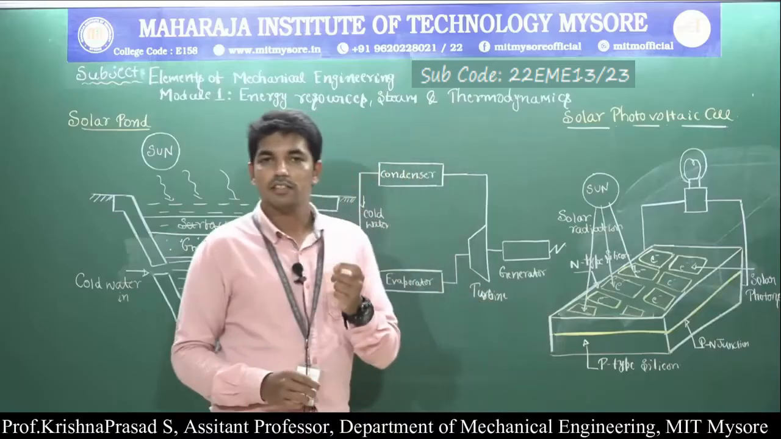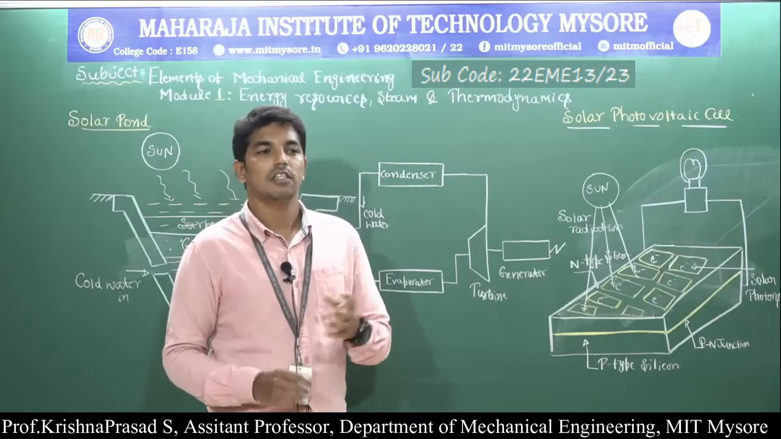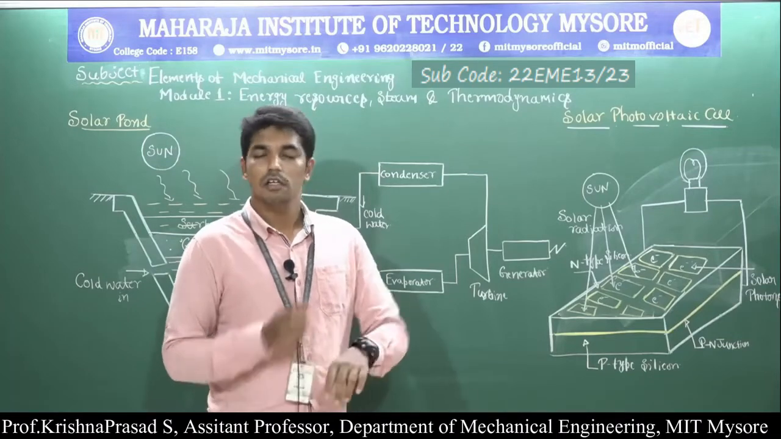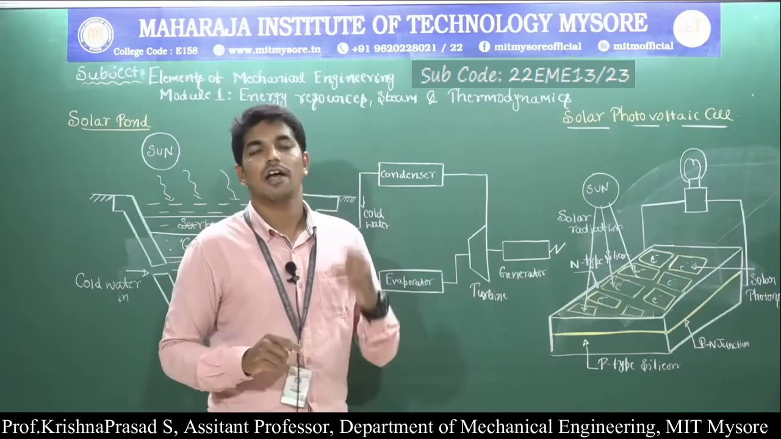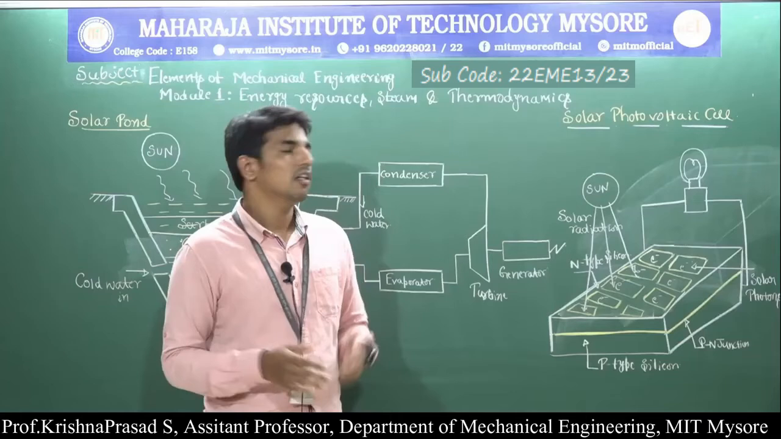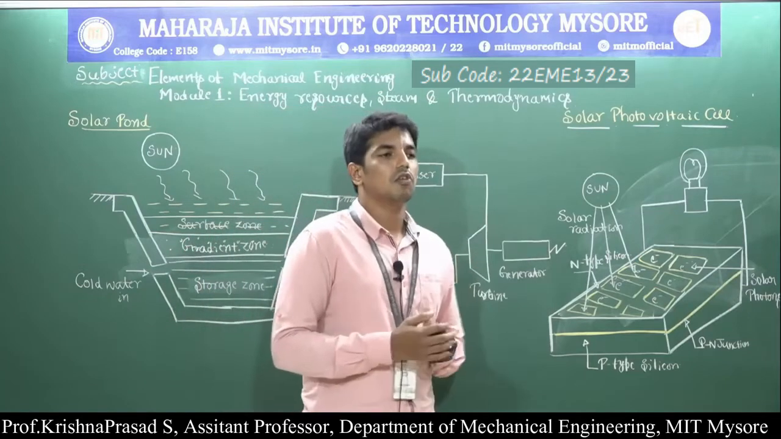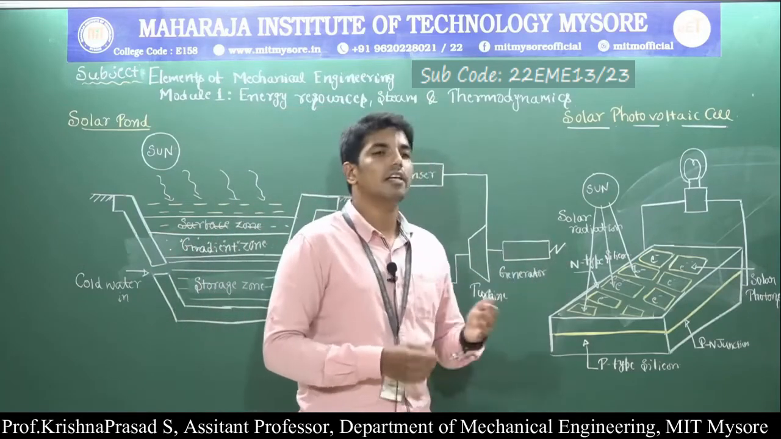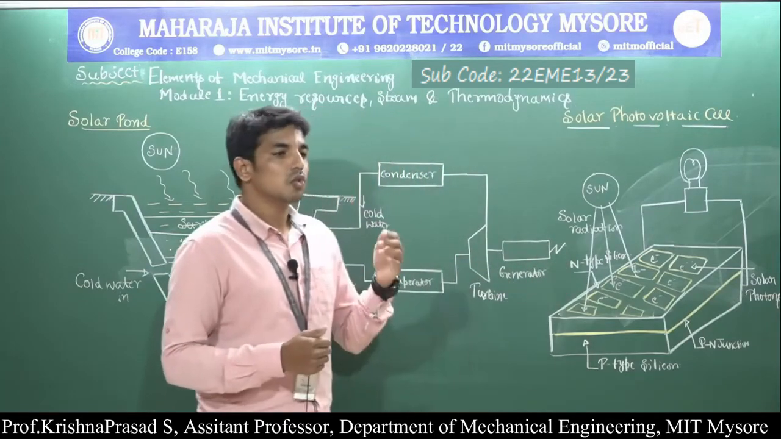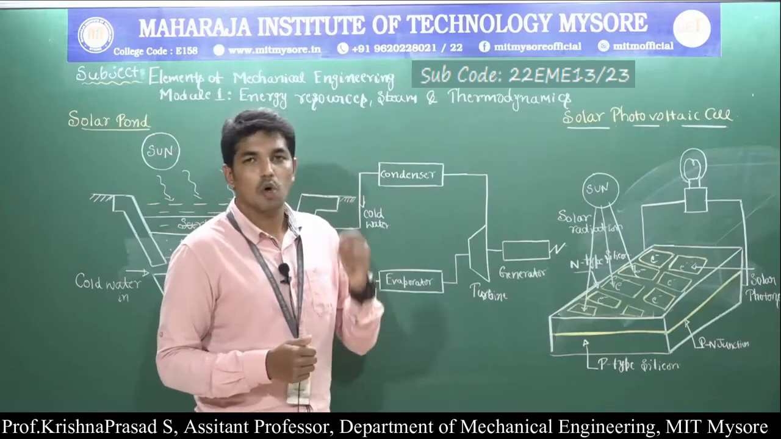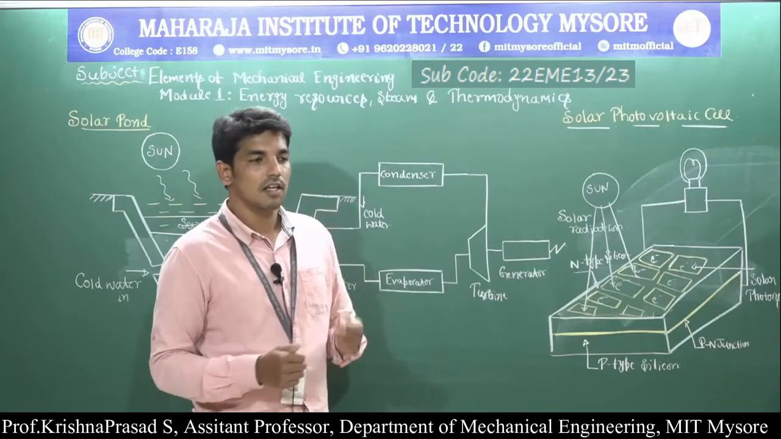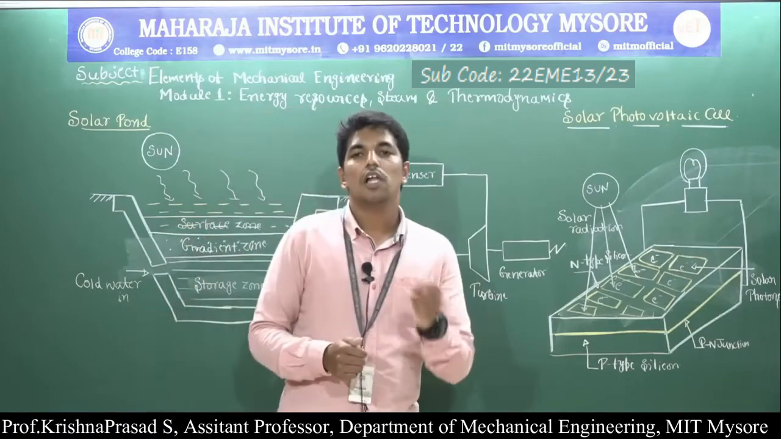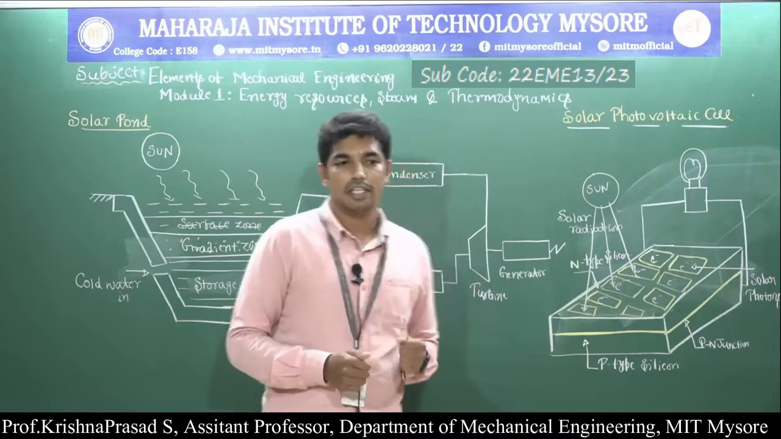The solar photovoltaic cell is very important and is generally used in various applications like electric watches as well as traffic signals. We use the solar photovoltaic cell there. Then how does the solar photovoltaic cell work? The solar photovoltaic cell is also called a solar cell, which converts solar energy into electrical energy.